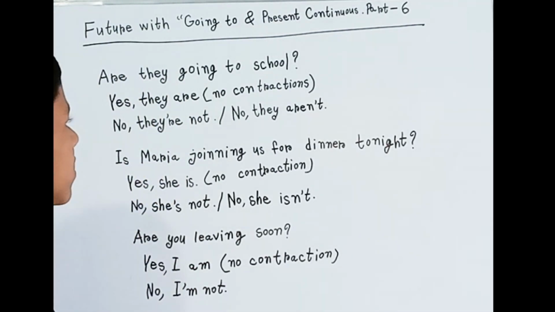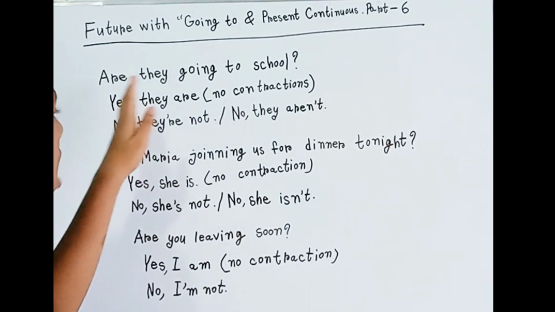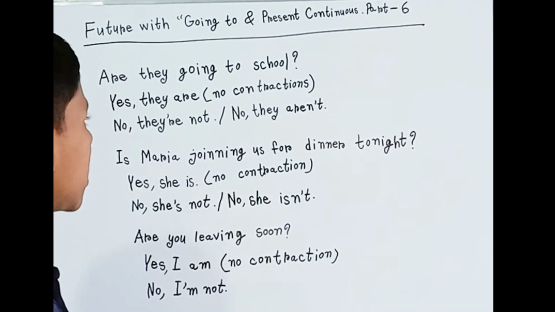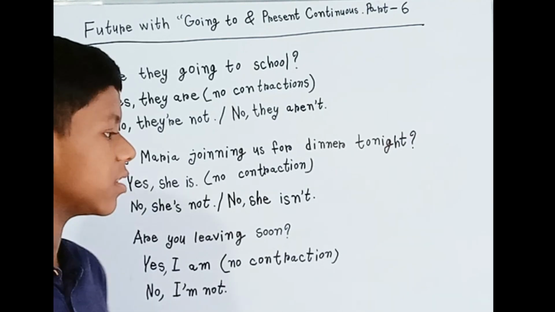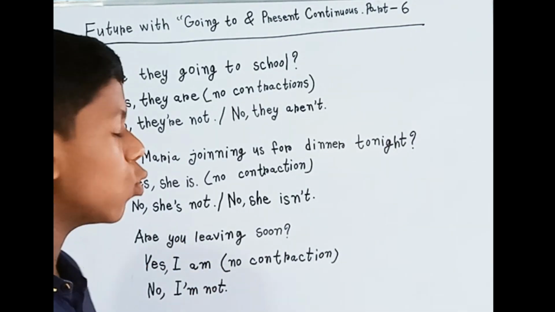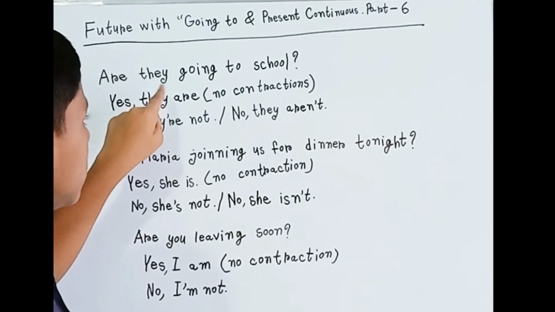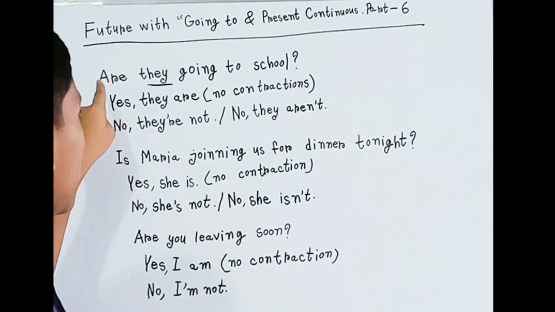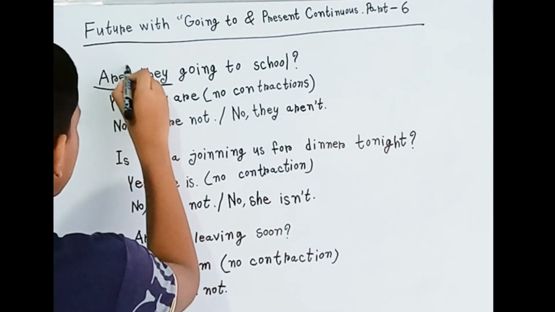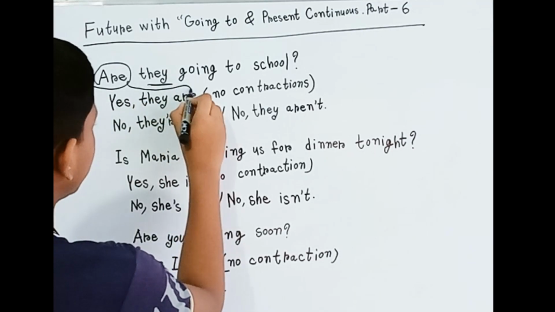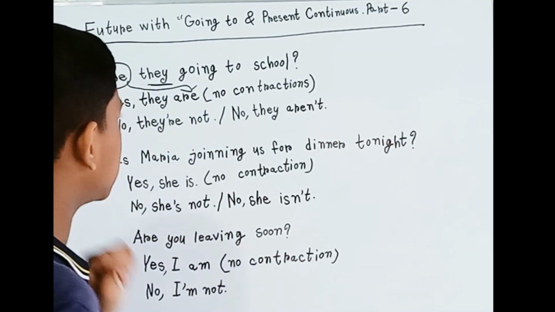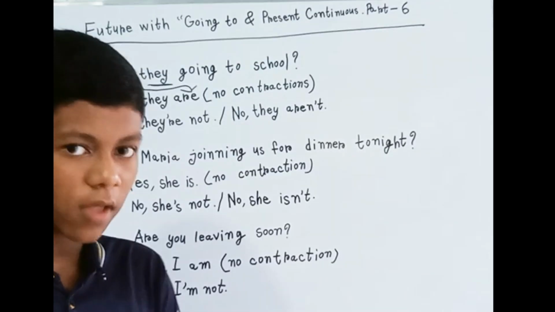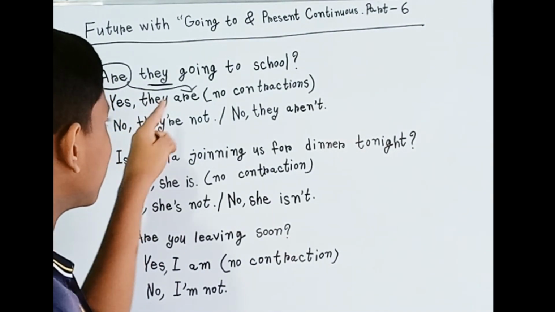In here you can see, first of all, I have written: are they going to school? Here we can see going to. The subject comes second because the order has just changed. It started with are, but here we can see they. The answer will start with they, and since the question starts with are, the last word will be the same, are. So we can simply say, are they going to school? For positive, we can answer like this: yes, they are.